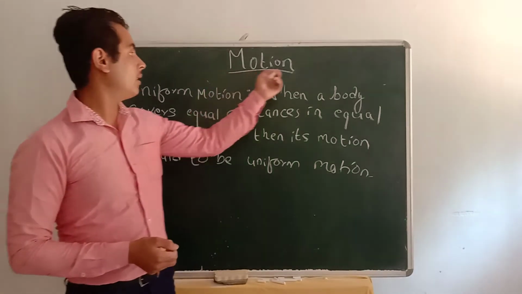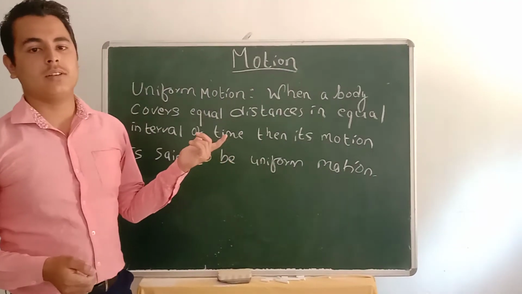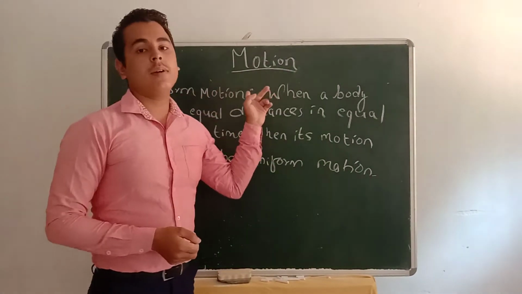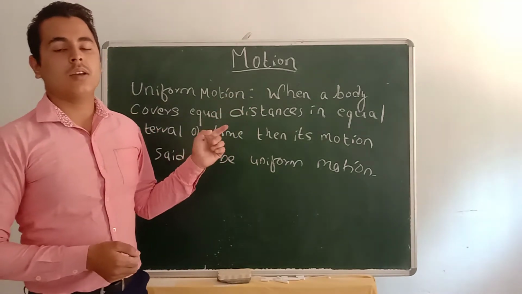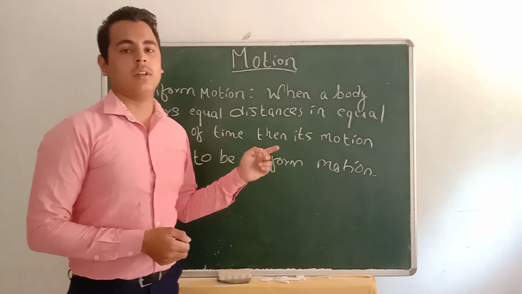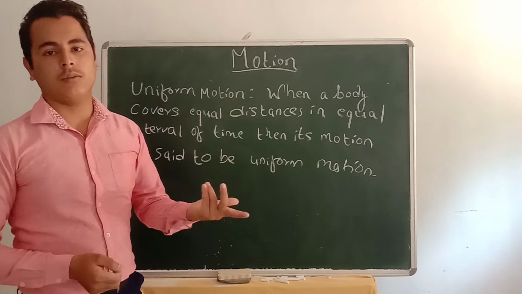Previously we were doing motion. So let's continue it. Now motion is divided into two types, that is uniform motion and non-uniform motion. Now what do you mean by uniform motion and non-uniform motion?